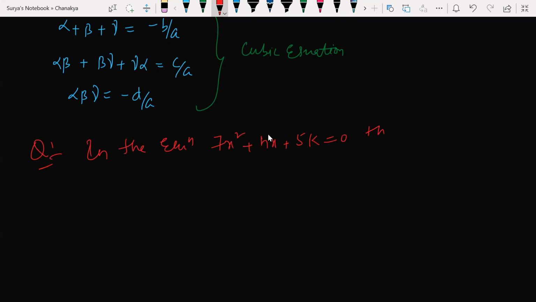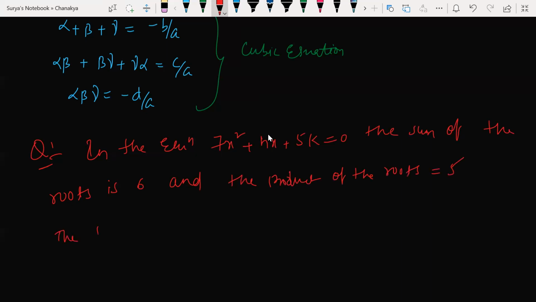The question: in the quadratic equation, the sum of the roots is 6, and the product of the roots is 5.